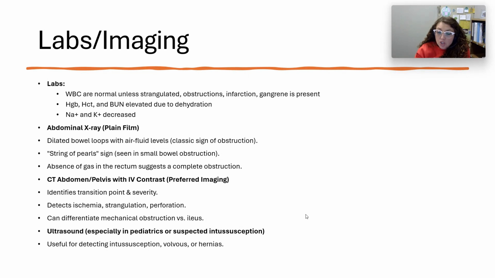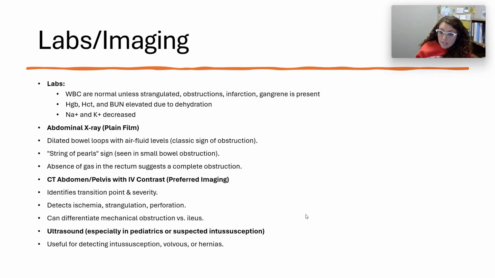body. So imaging, they might start with just an abdominal x-ray. They can look for dilated bowel loops with air, which could be a classic sign of an obstruction. A string of pearls is something that they will call a sign, which is seen in your small bowel obstruction. And then absence of gas in the rectum suggests a complete obstruction. Your preferred imaging with this obstruction would be a CT of the abdomen and pelvis with IV contrast, because it's going to help identify transition points in the severity. It's going to help detect ischemia, strangulation, and or perforation. And it can differentiate mechanical obstructions versus an ileus.